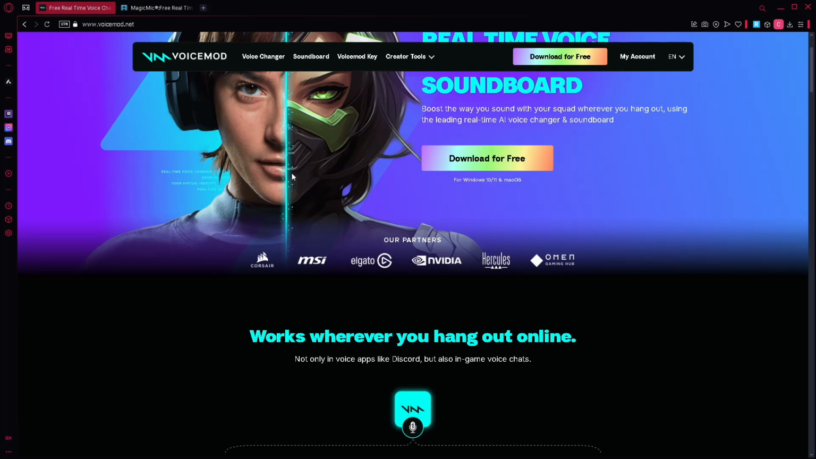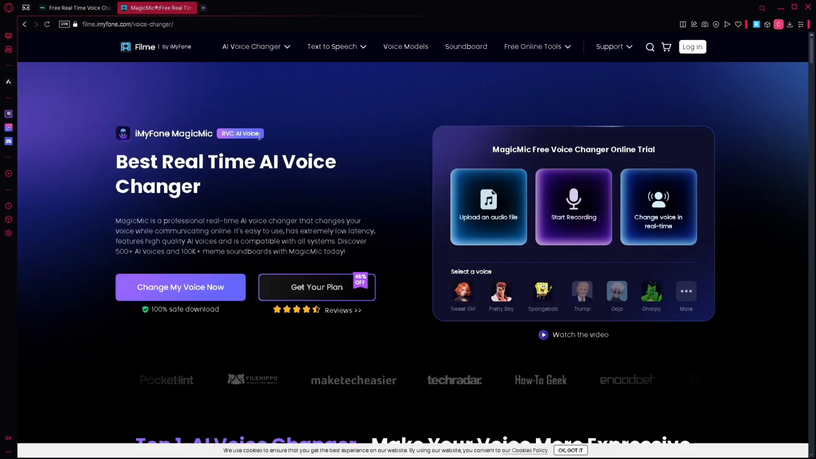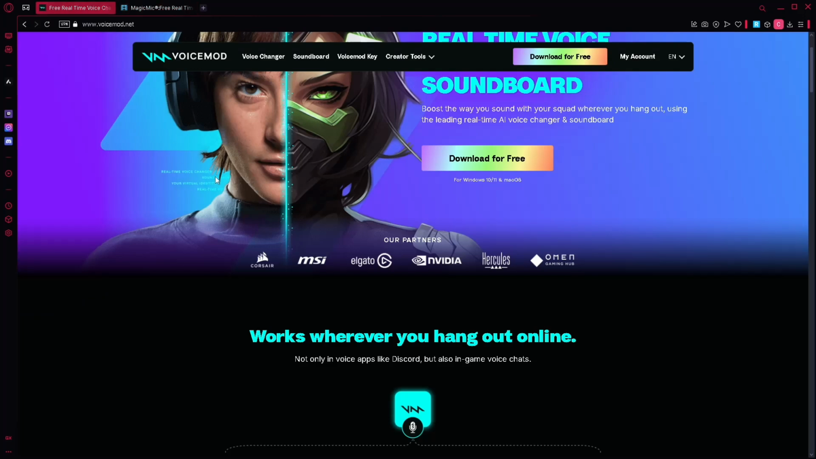On Voice Mod, it is user-friendly but requires setup, while on the Magic Mic, it is very easy and quick to set up. On the real-time voice changing, on the Magic Mic, yes, it has real-time voice changing, the same with the Voice Mod. Now for AI voice effects. On Voice Mod, yes, with customizable voices. Also with the Magic Mic, yes, but fewer customization options.